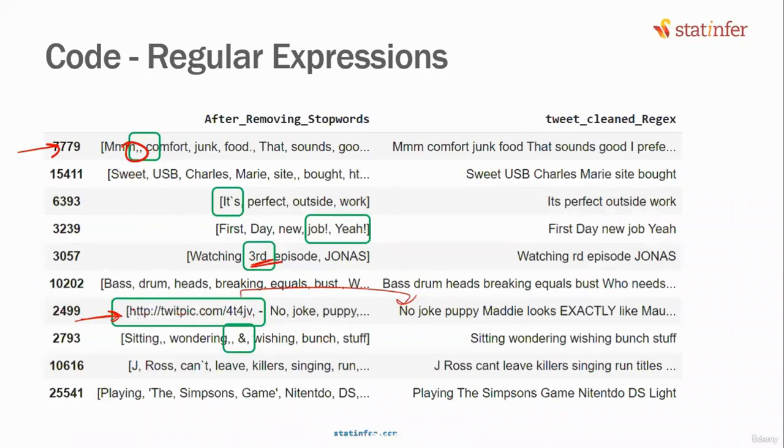Is it okay to remove these HTTP addresses? Think about it. If somebody has put an image, somebody did not put an image, which one is a positive review, which one is a negative review? That has no real meaning, isn't it? This pattern is not going to help us. Whether it starts with T or whether it has 4 in it or 5 in it, this particular piece of text is not going to decide the sentiment. Do you agree with that?